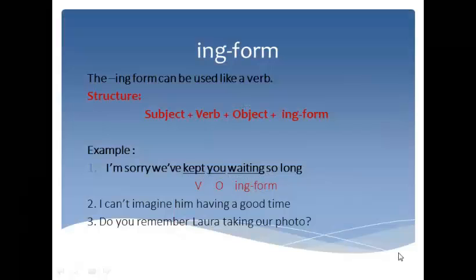Okay, the next is about the ing form. The ing form can be used after a verb. Structure: subject plus verb plus object plus ing form. Example number 1. I'm sorry, we have kept you waiting so long. Keep as a verb, you as an object, waiting as an ing form. Example number 2. I cannot imagine him having a good time. Example number 3. Do you remember Laura taking our photo?